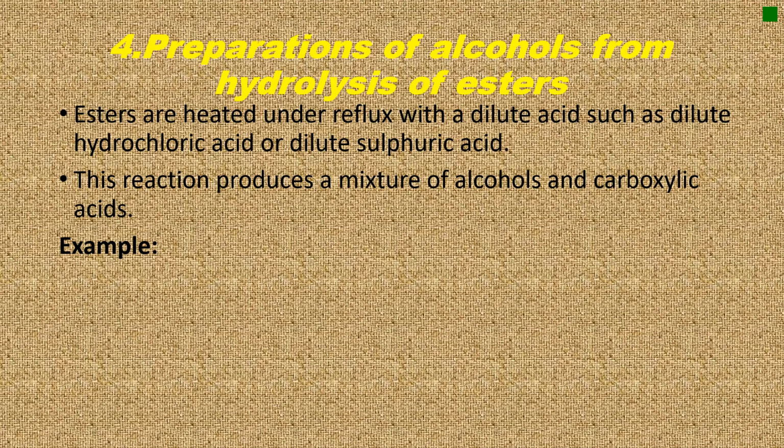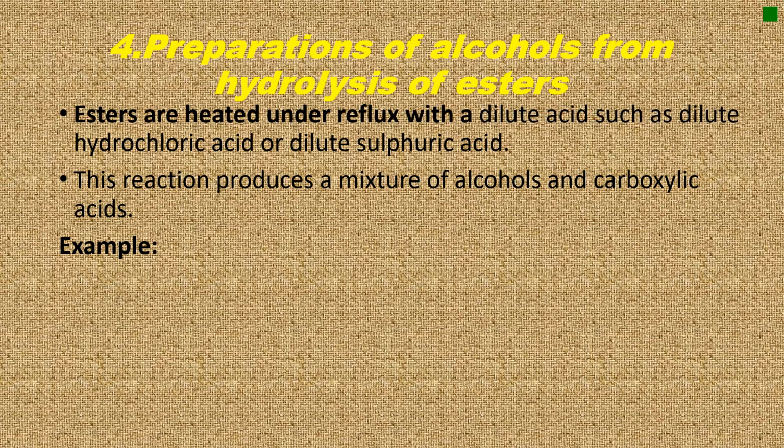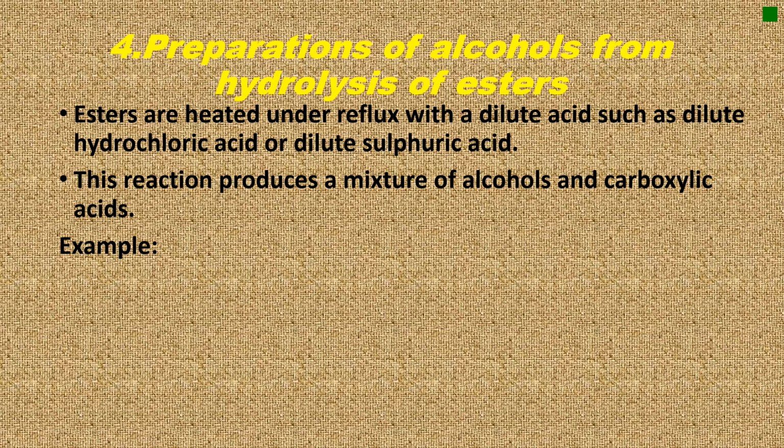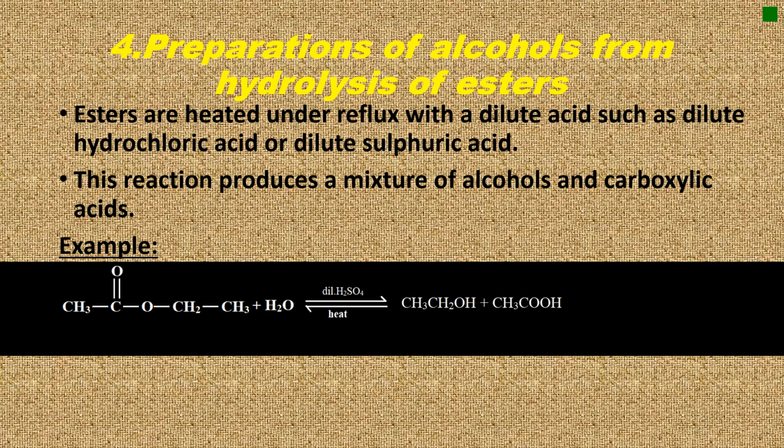The fourth method consists of preparation of alcohols from hydrolysis of esters. Esters are heated under reflux with a dilute acid such as dilute hydrochloric acid or dilute sulfuric acid. This reaction produces a mixture of alcohol and carboxylic acid. An example: an ester reacting with water under hot conditions with sulfuric acid gives a mixture of ethanoic acid and ethanol. In order to favor the production of ethanol, you will need to use excess water because the reaction doesn't go to completion.